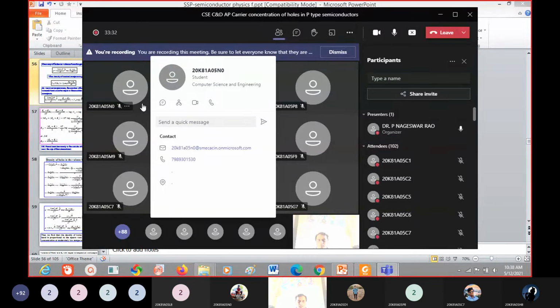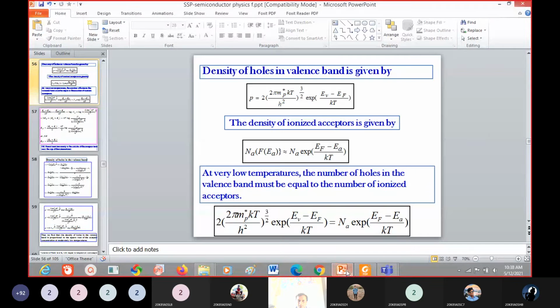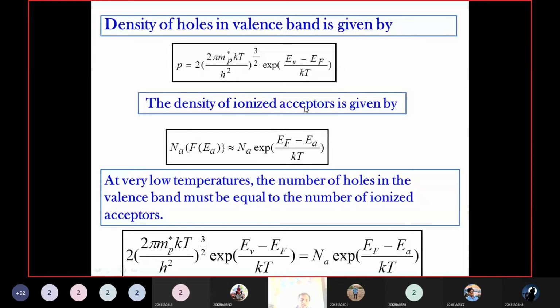So now we are equating both equations here. To simplify, first we have to apply the logarithm on both sides. This total term 2 pi mp kt by h squared is also constant, because we are maintaining constant temperature, the mp value is constant, h is constant, and k is the Boltzmann constant. So let us take this constant as N.